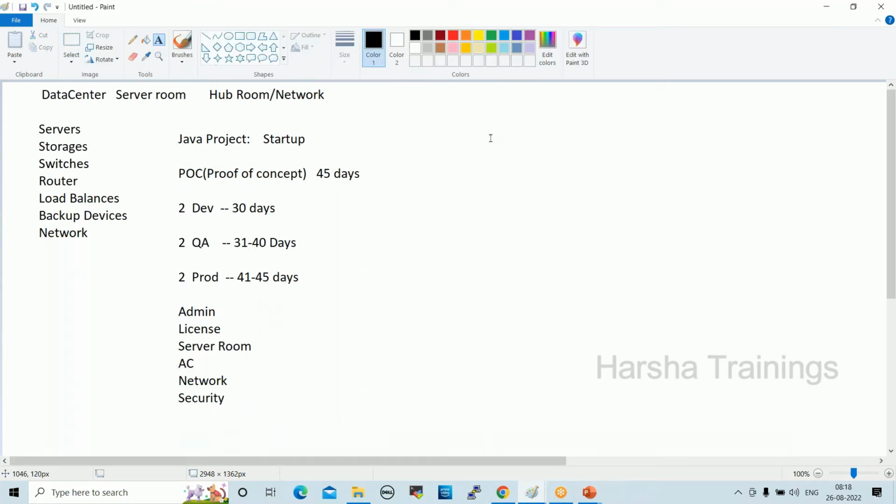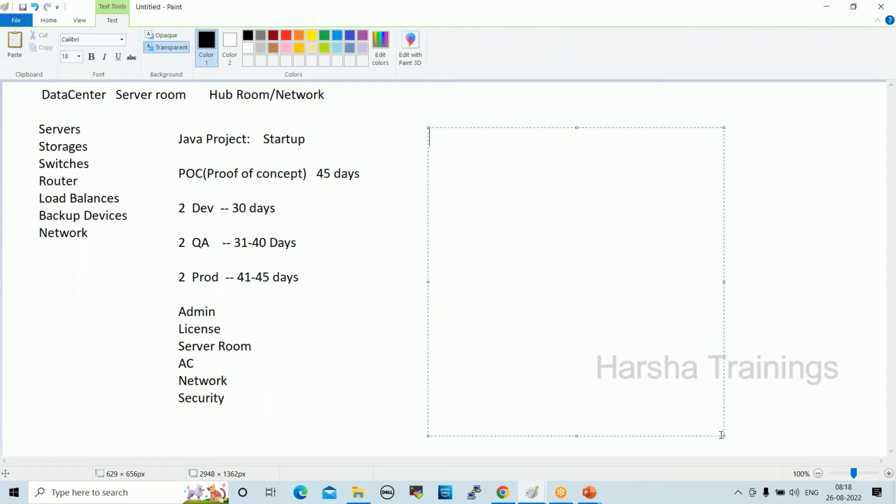So the same requirement, same setup. How can we achieve it using cloud servers? We'll try to understand. Same setup by using cloud servers. So now we are discussing cloud advantages. Yeah, same Java project.